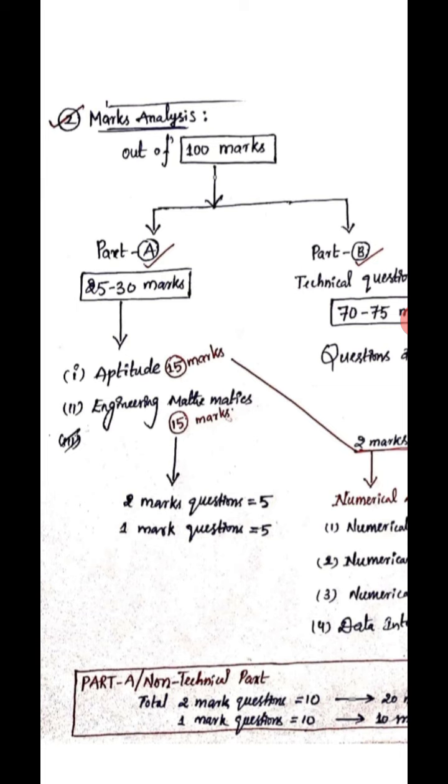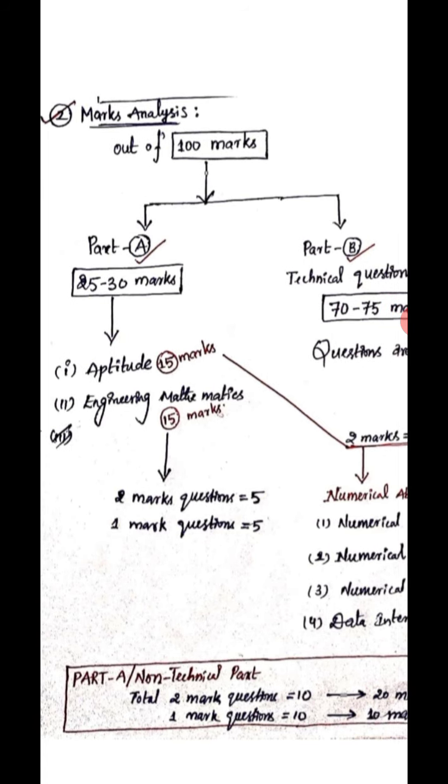Again, part A has two parts. The first one is general aptitude, and the second part is engineering mathematics. Each of these parts carries 15 marks. Engineering mathematics, you already studied in your graduation, and I will explain the aptitude here.